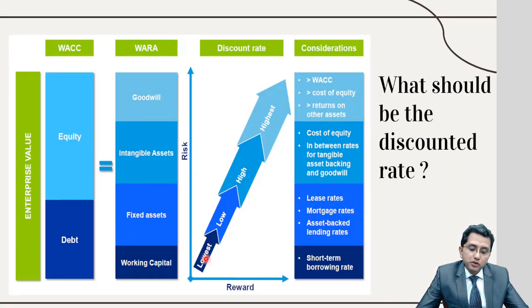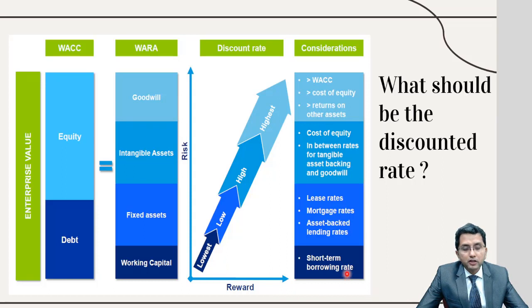So for working capital, usually the discounting rate remains lowest. This is the risk. Usually working capital is least risky, fixed assets are riskier than working capital, other intangible assets like brand, patent, copyright are riskier than fixed assets, and goodwill is riskiest. So for working capital, the lowest rate is used. For fixed assets, a low discounting rate is used. For intangible assets, a higher discounting rate is used. For goodwill, if it is calculated as a present value, if at all, then the highest discounting rate is used, though usually it is calculated as a balancing figure.